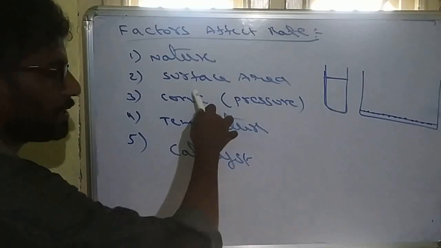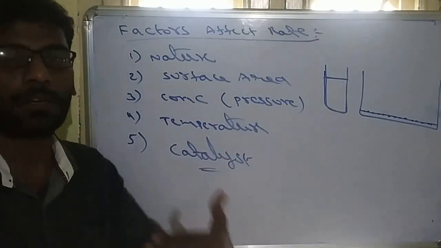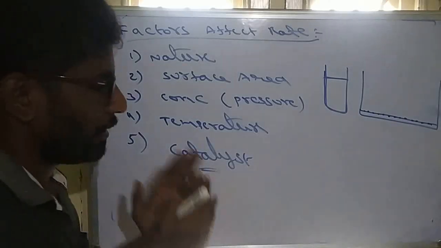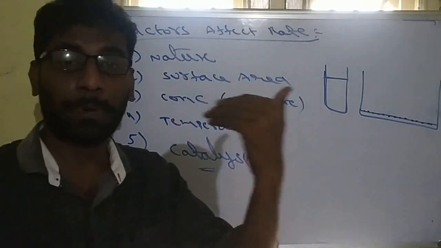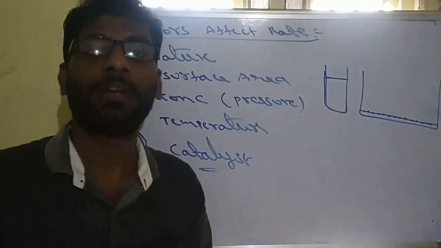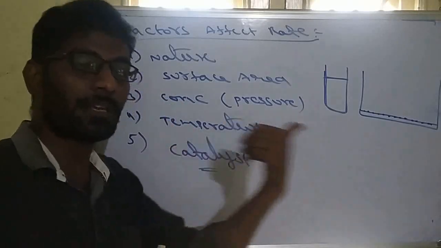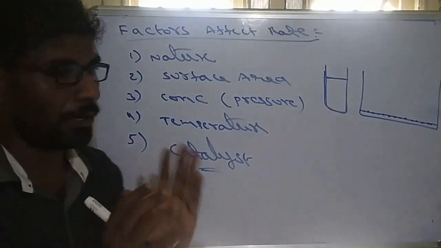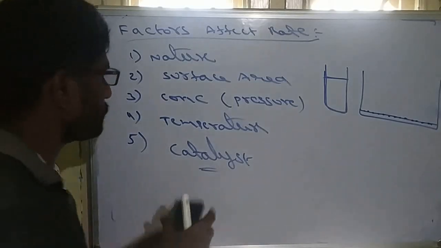When surface area is more, rate will be high. When concentration increases, rate also increases, since rate is directly proportional to concentration of reactant with some power value. Order is also important. If order is sometimes negative, then rate decreases with concentration. Temperature and catalyst we will see.